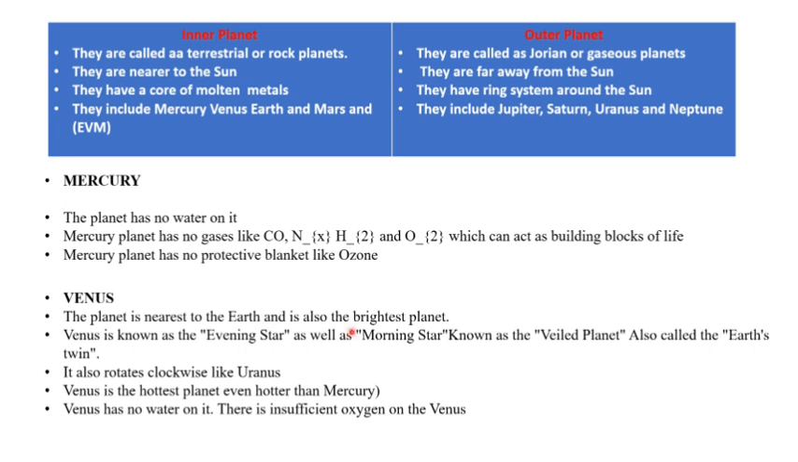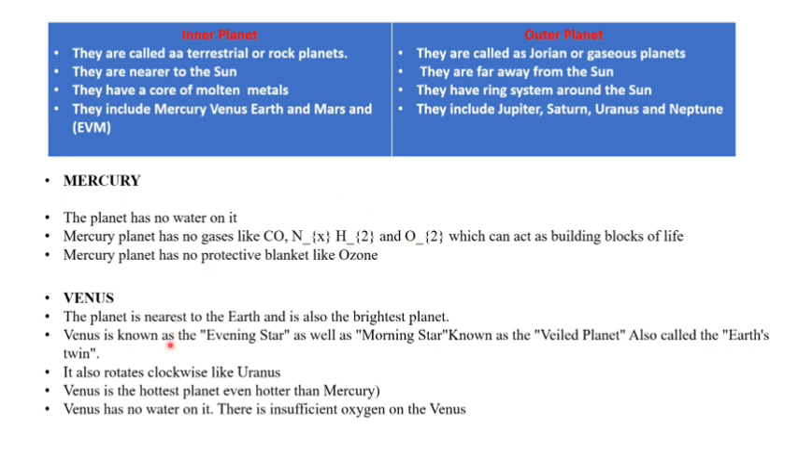Now talking about each and every planet in brief with their points. Talking about Mercury, it is the first planet, which is the nearest to the sun. But this planet has no water. You know the reason: because of the high temperature, there is a chance it will get evaporated. And it does not even have an ozone layer.